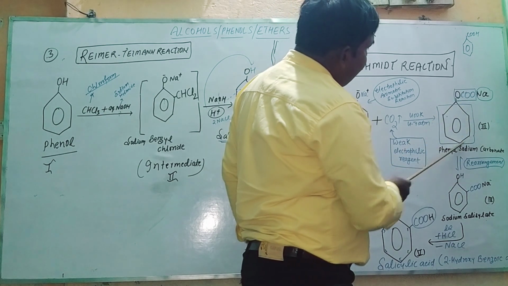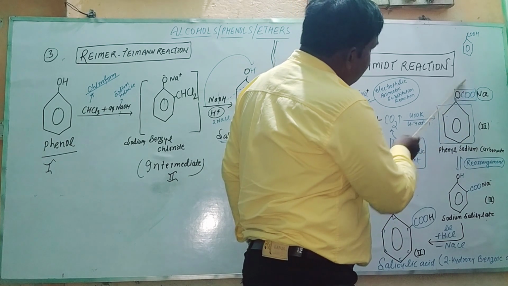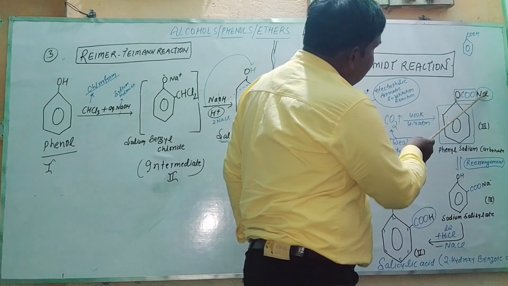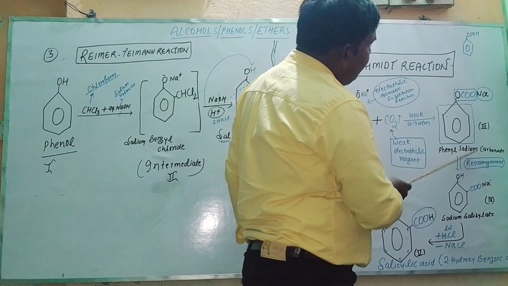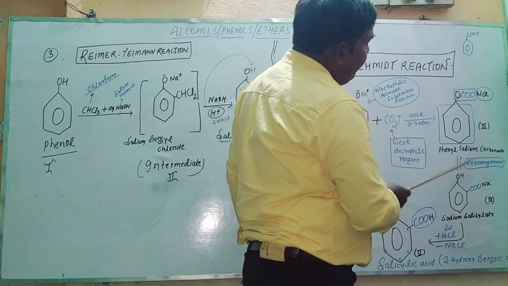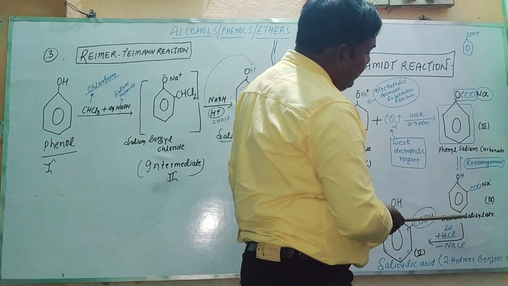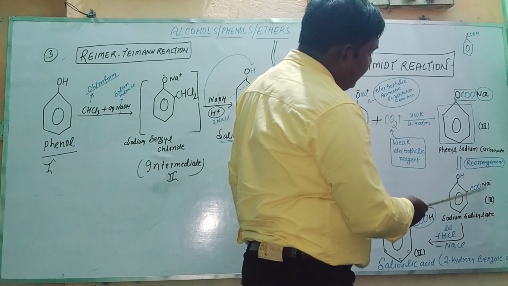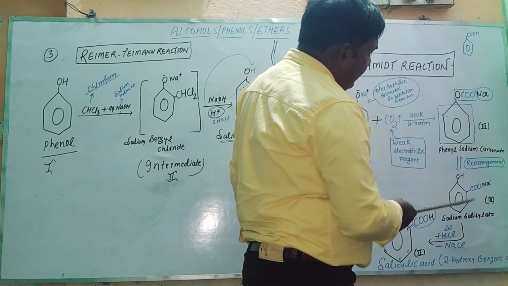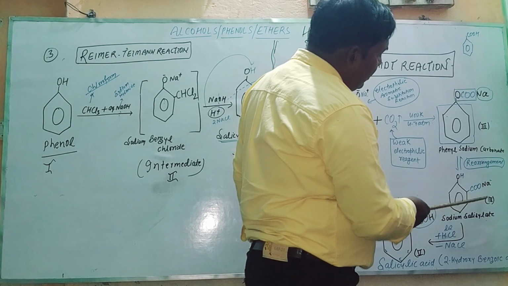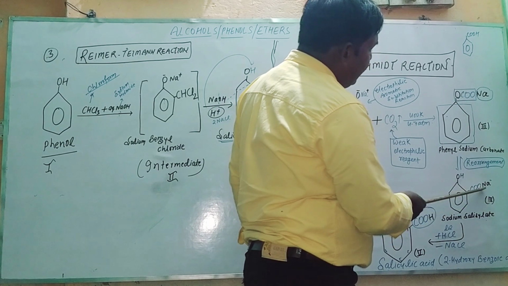This structure is known as phenyl, this is carbonate CO3, and this is sodium. This is known as phenyl sodium carbonate, and when it goes through further rearrangement, it gives out sodium salicylate.